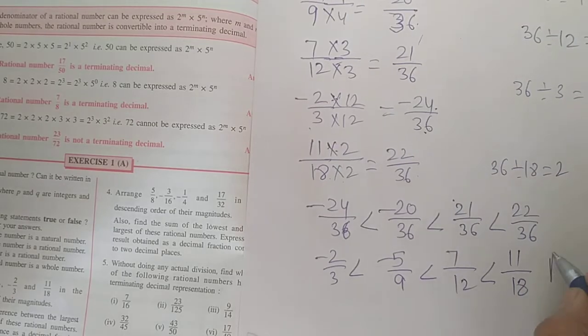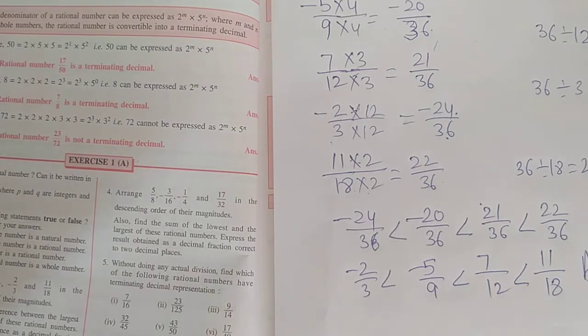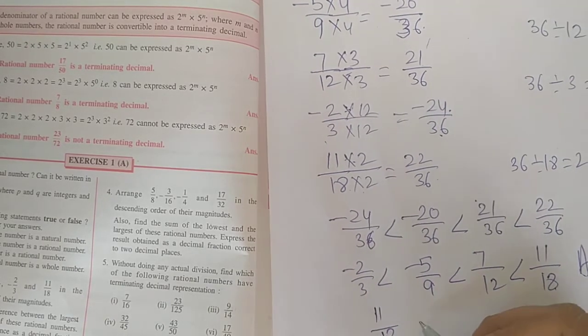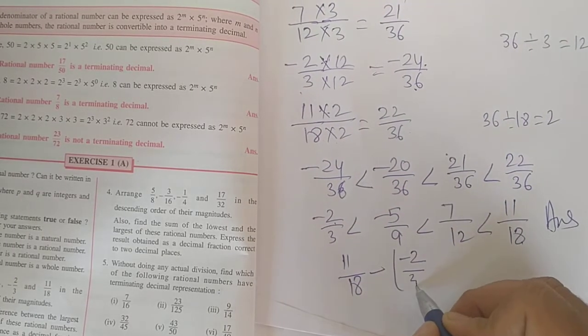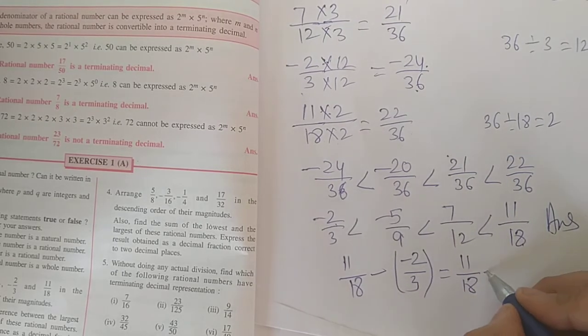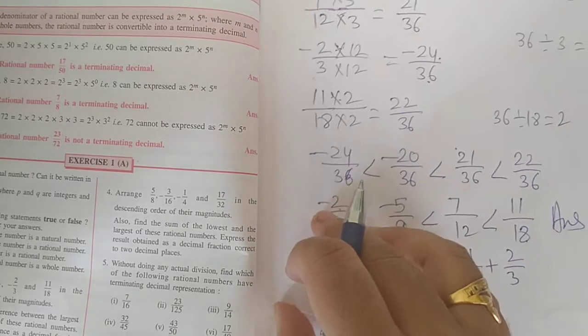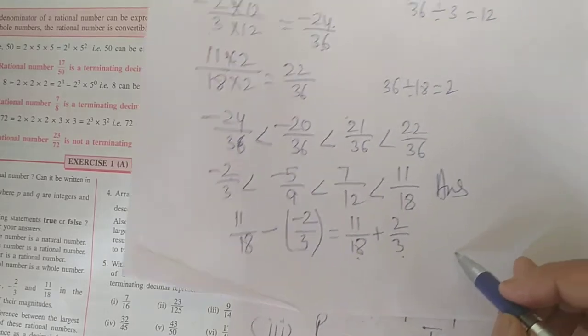This is the answer. Now again they are saying find the difference between the largest and the smallest of these rational numbers. Express the difference as a decimal fraction correct to one decimal place. Now the biggest is 11 upon 18 and the smallest is minus 2 upon 3. So 11 upon 18 minus minus 2 upon 3, that is plus 2 upon 3. This you will solve by taking the LCM of 18 and 3.